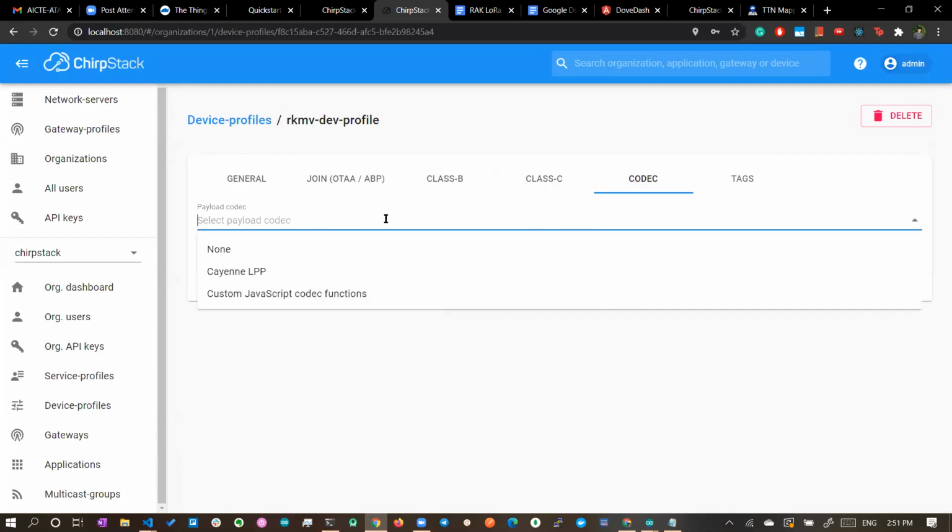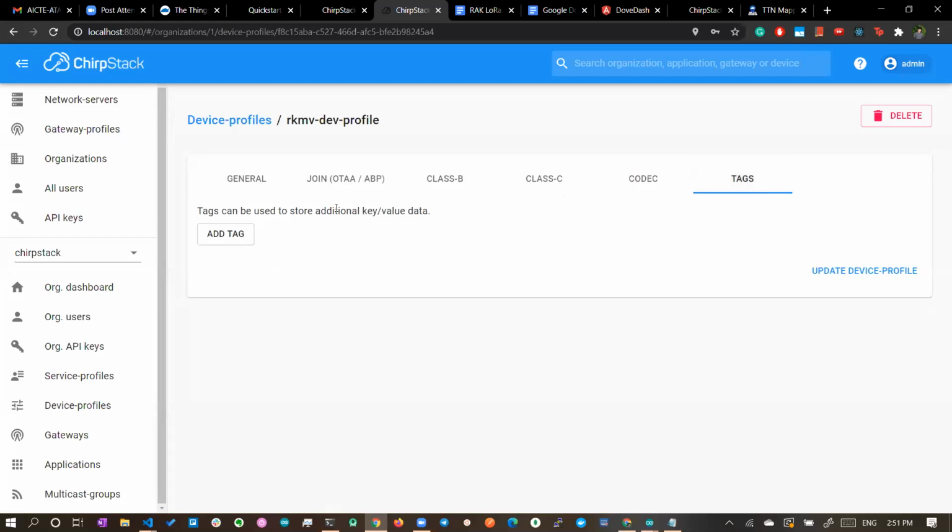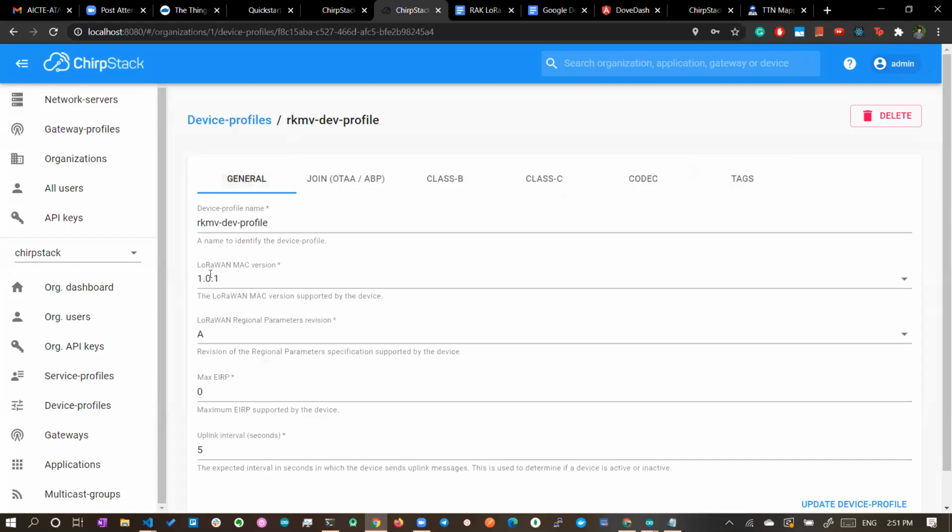And for the payload codec, you can use either Cayenne LPP or a custom JavaScript function. It is used to decode the data. So if your data is in JSON format or some other format, you can write a custom function to decode the data. Here we are just giving none. And you can attach some tags in order to segregate or group the devices. It's a key value pair. So basically this gives all the information about the device: what LoRaWAN MAC version it has to use, whether it supports A, B or C, whether OTAA is there, and so on.